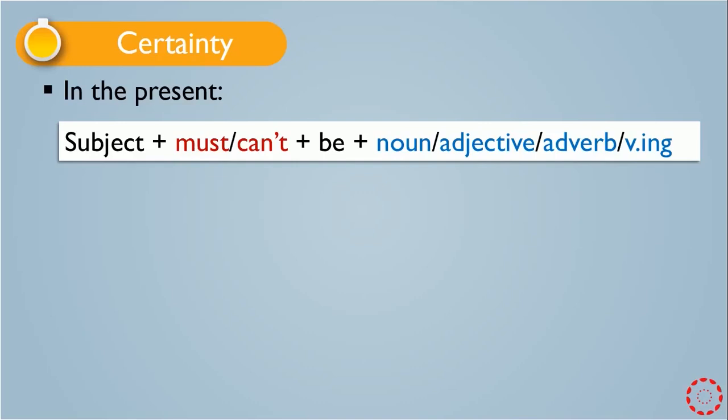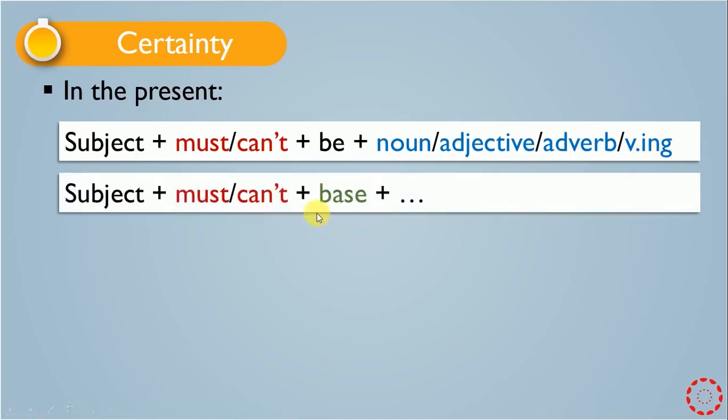This is the rule or the form of certainty in the present. As you see, we have subject at the beginning, and then we use must or can't for certainty in the present. And then we have be. After be, we have a noun or an adjective or adverb and verb ing. And also we have another form for certainty in the present, that we have the base form of the verb after must or can't.